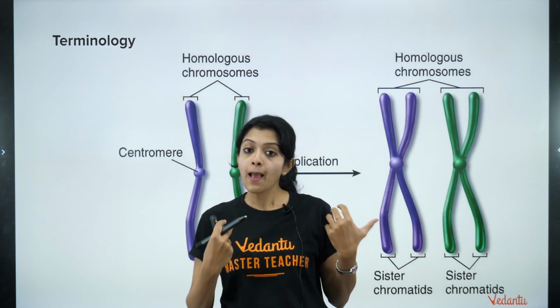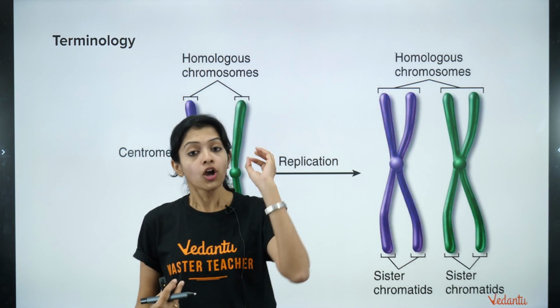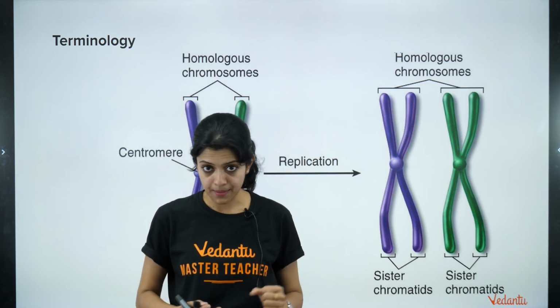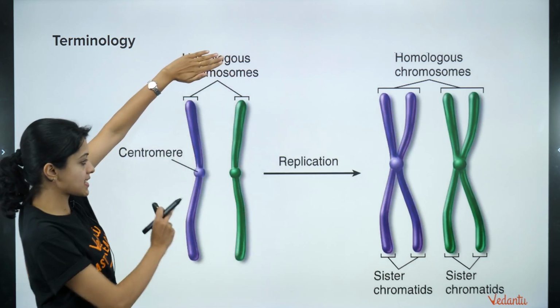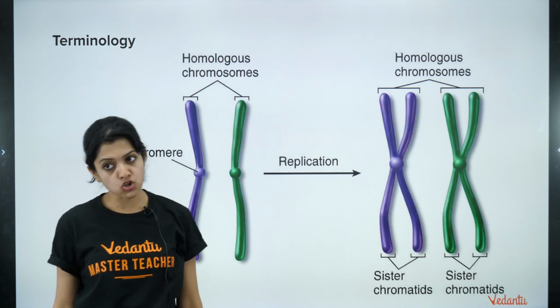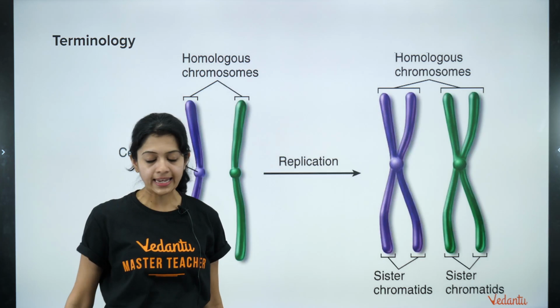Chromosomes are found in pairs. So we will talk about that also, but just understand that much. Chromosomes are nothing but the condensed form of chromatin. Okay, so that is what this is. It's basically just a condensed form, made of histones. Yes, histones are proteins which are found along with DNA.